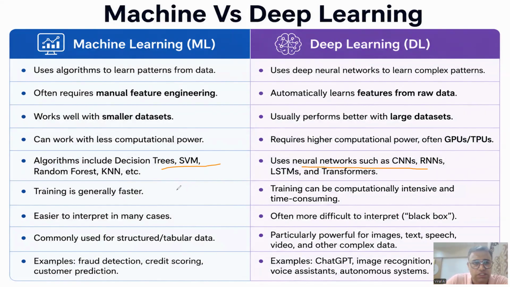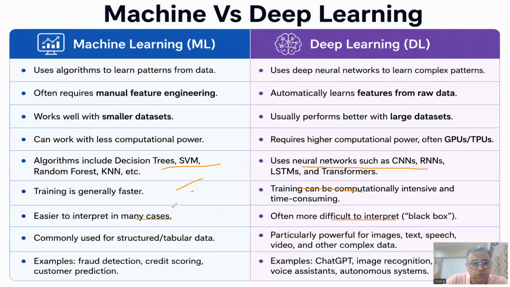Then training is generally faster in machine learning because it takes small data set, but in deep learning training is computationally intensive. In deep learning, you will require GPU in most of the cases. Machine learning is easier to interpret, while deep learning is a little bit difficult to interpret.